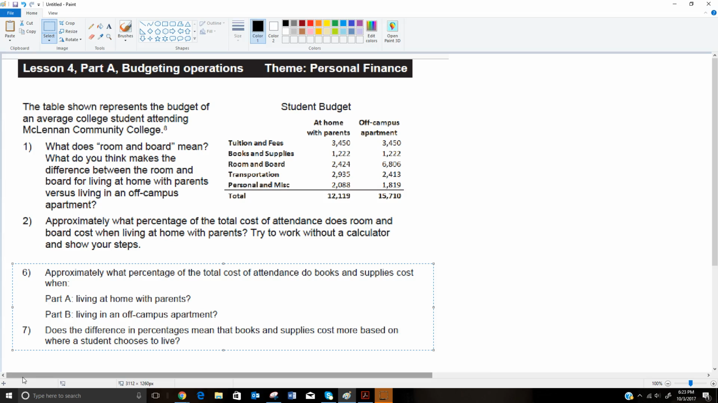Hi class, we're going to pick up here with lesson 4A, which is entitled Budgeting Operations. The theme of this lesson is personal finance, and we're going to talk about some budgeting with students' budget for all the things that they need, comparing different scenarios of them living at home with parents or off campus in an apartment. So we're going to start with the first question, which asks us, what does room and board mean?